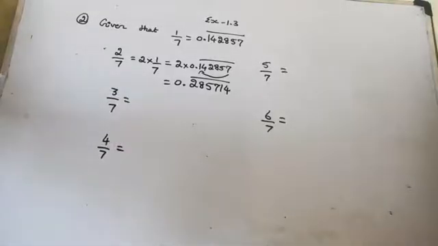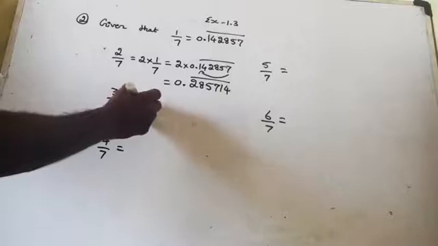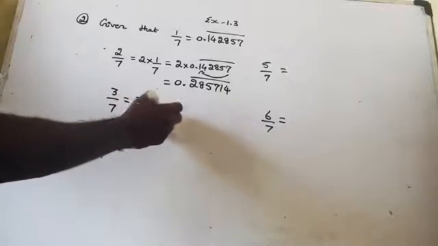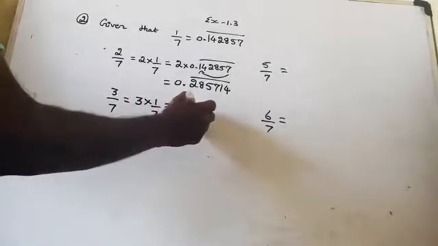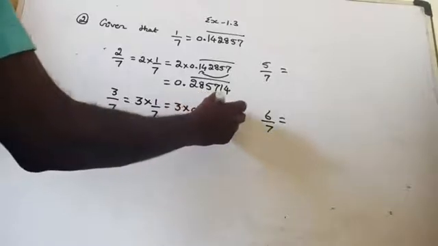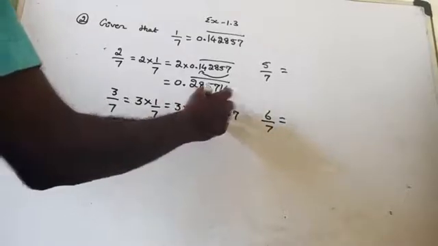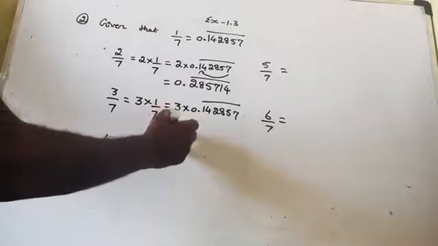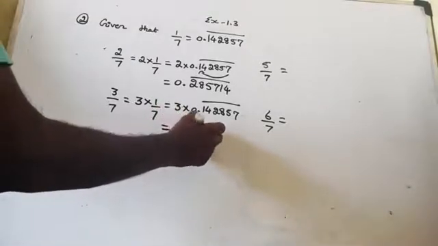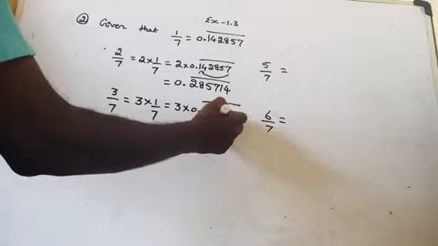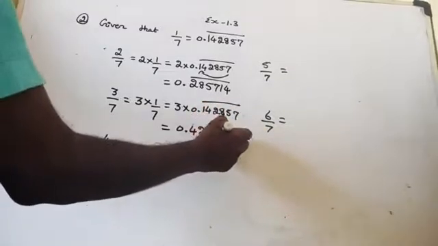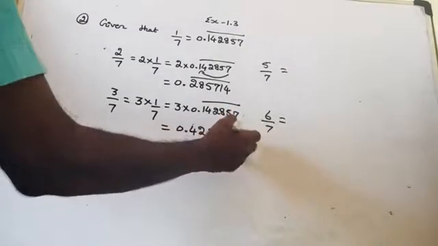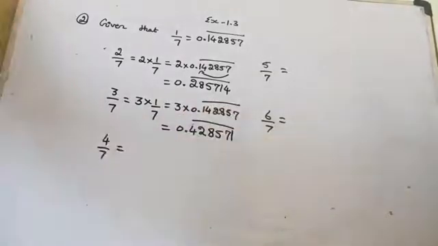Now 3 by 7. 3 by 7 means what? 3 into 1 by 7. That is 3 into 0.142857 bar. After the decimal we have 1 4 here, 14 threes are 42. So 0.42, then 857, then again come back to the original, that is 1 bar. So this is the value of 3 by 7.